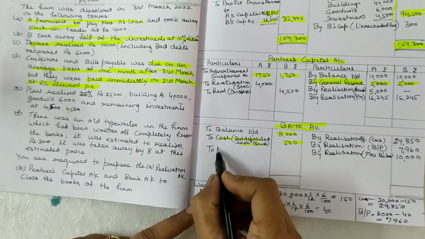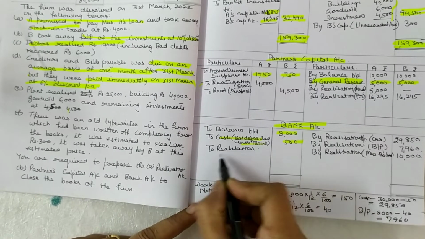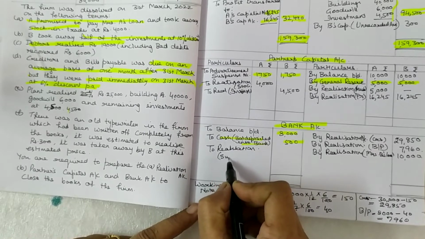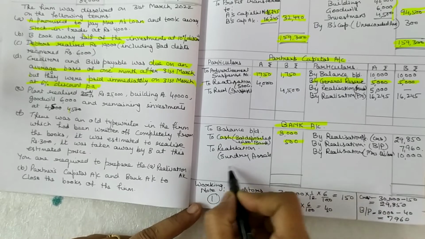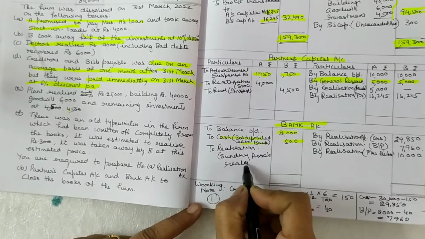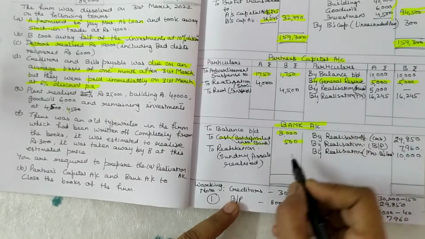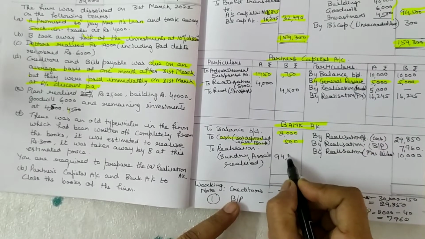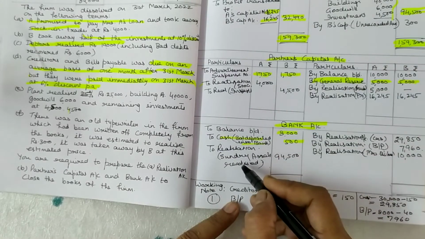Okay, to realization you have to write sundry assets realized. Okay, at which value? Total is 94,500. You have to write 94,500 only. Okay, there is no need to total it again in this.